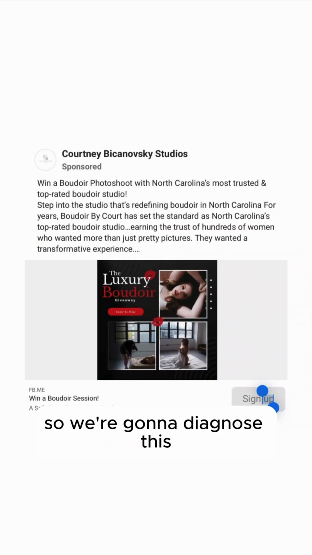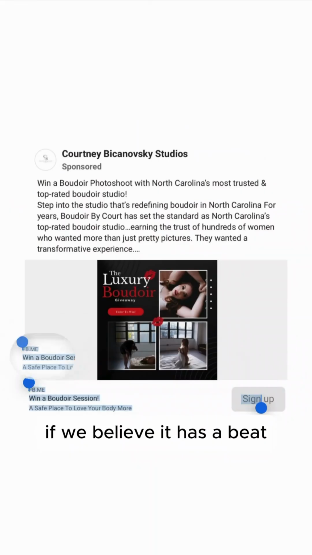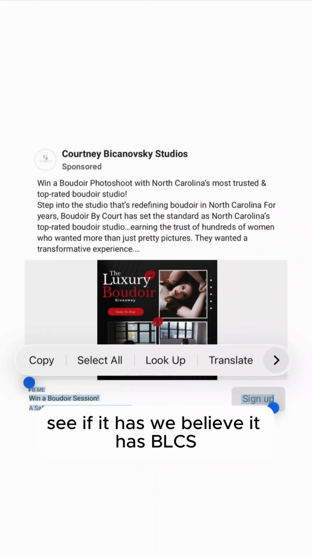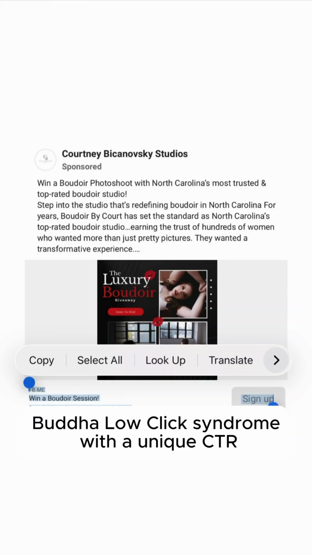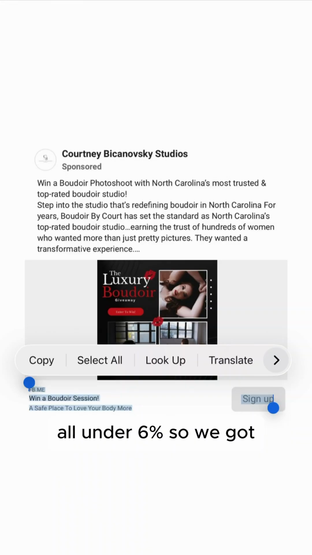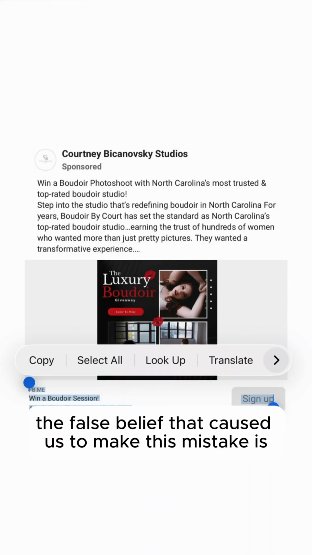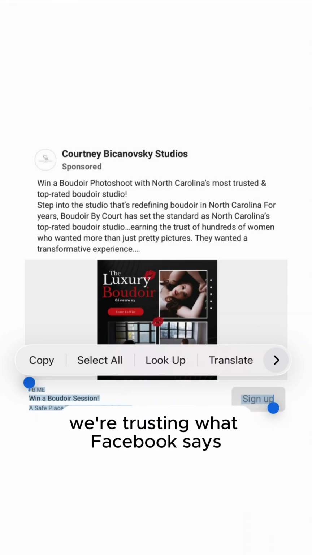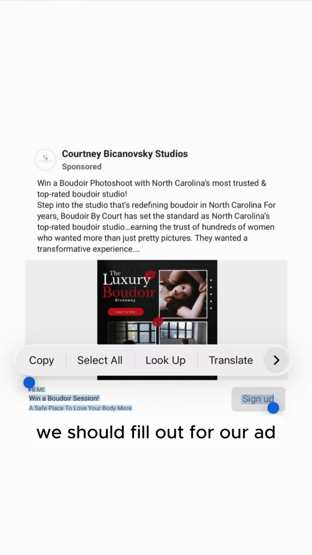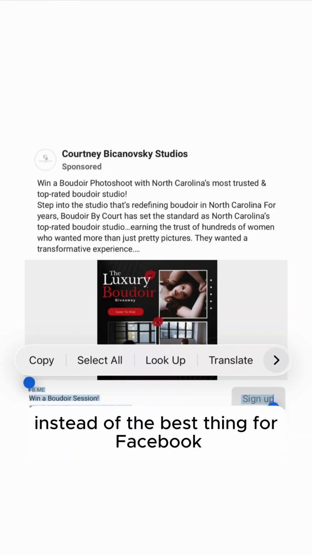All right, so we're going to diagnose this. We believe it has BLCS, Boudoir low click syndrome, with a unique CTR all under 6%. So we've got the below creative cluster mistake here. The false belief that caused us to make this mistake is we're trusting that what Facebook says we should fill out for our ad is the best thing for us instead of the best thing for Facebook.